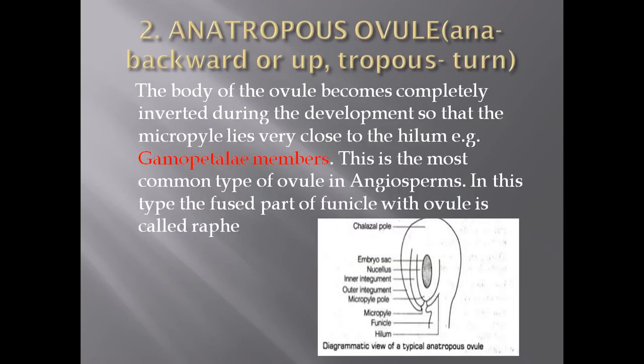This type of ovule is commonly reported from the members of the group Gamopetalae. And in angiospermic plants, this type of ovule is very common. The majority of the plants have this anatropous type of ovule. In this case, after the inversion, the stalk or funicle gets attached to the body of the ovule, and here a depression or a line of depression is formed, which is called the raphe. So this is the second type of ovule.